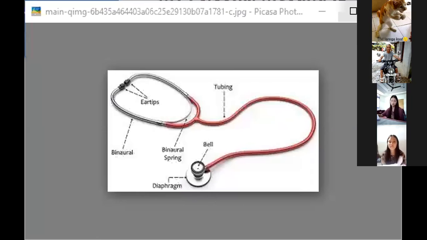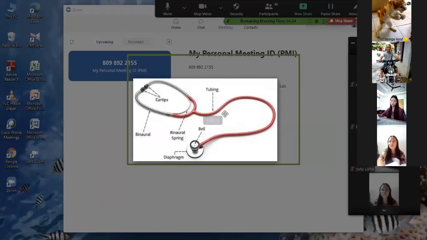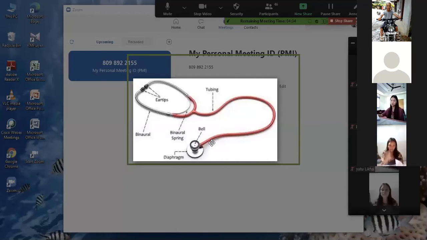Okay, I will show you one diagram. Can you see the stethoscope? This is the stethoscope. It is used for checking the BP. Two things are used: stethoscope and sphygmomanometer. You should know the parts, and you have to draw this in your practical copies.